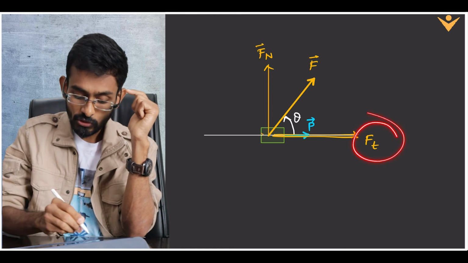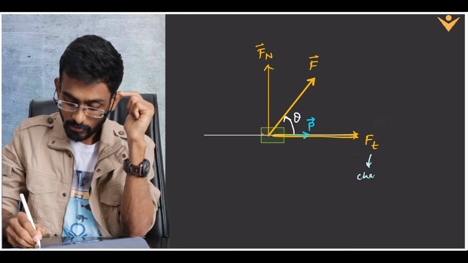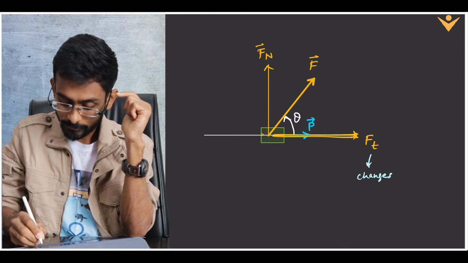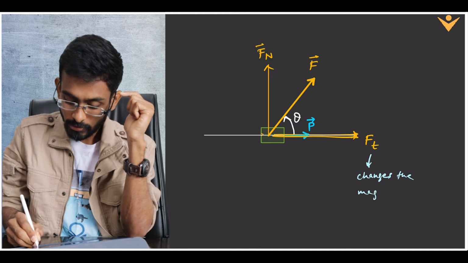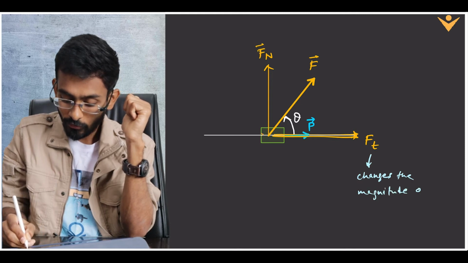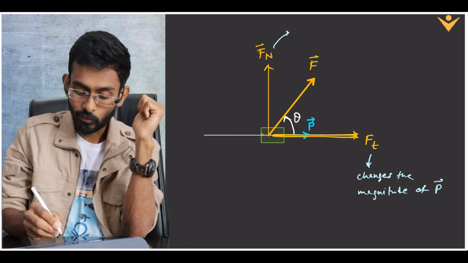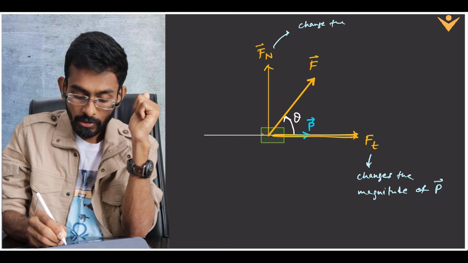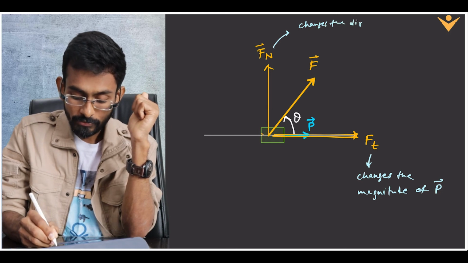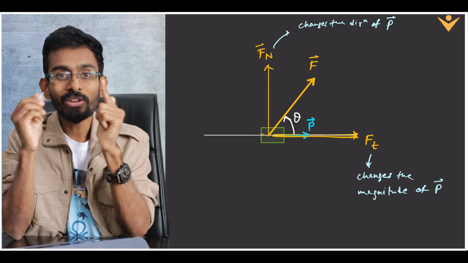This tangential force changes the magnitude of momentum p bar, whereas the normal force or radial force changes the direction of motion of p bar. So this is how we can understand it.